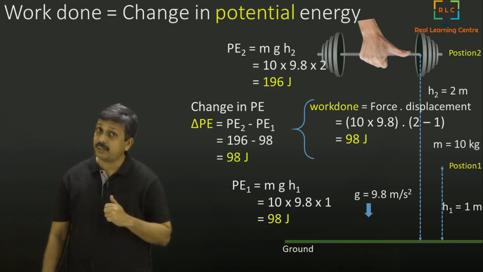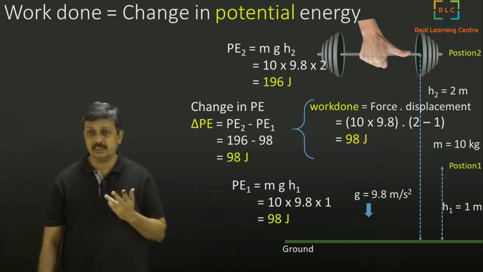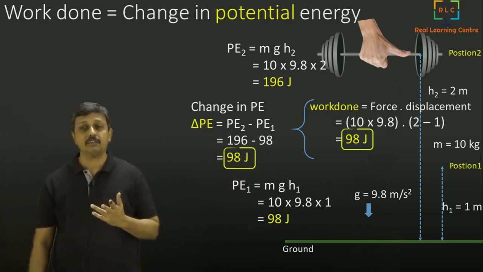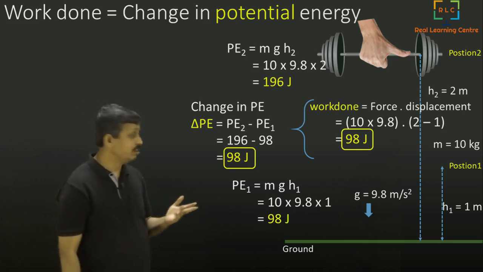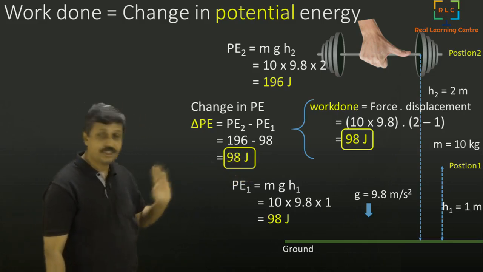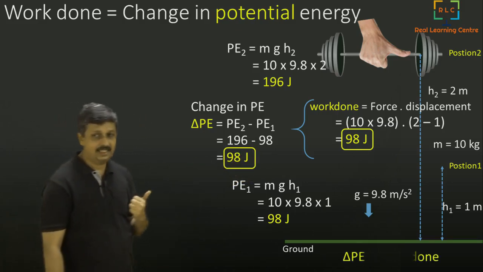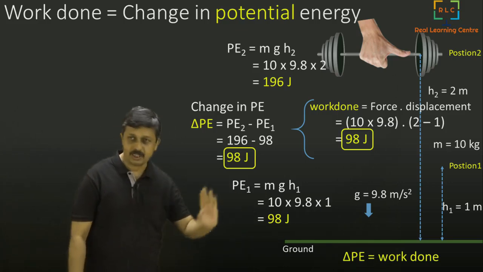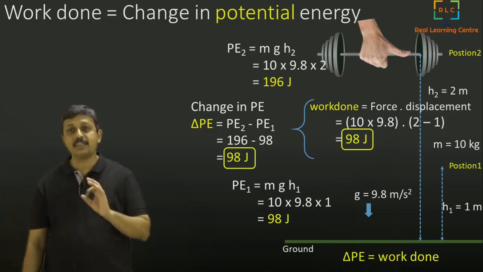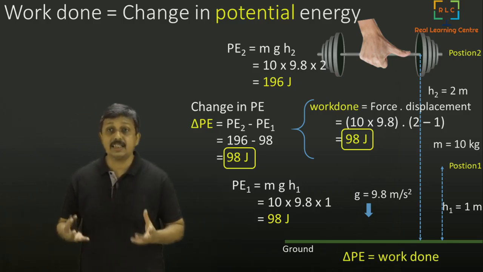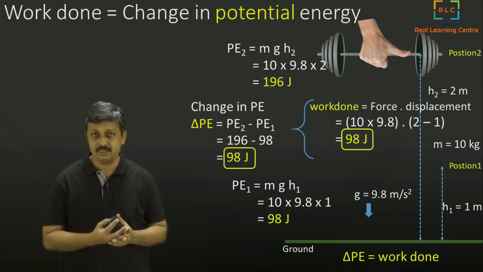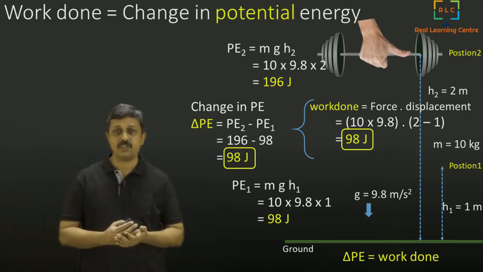98 joules. Now, you can very clearly see that this 98 joules and that 98 joules are exactly equal. What was the first one? The first one is work done. The second one is change in potential energy. We can clearly say that delta PE, that is change in potential energy, is equal to work done. This is one very interesting understanding that we have got. So there is a relationship between potential energy and work done.